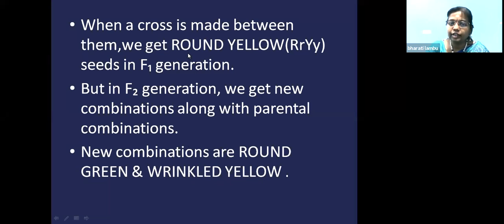In the F1 generation, all were round and yellow. Capital R, small r, capital Y, small y. It is a double heterozygote. So when he self-crossed this round yellow, he obtained a new combination, that is a non-parental combination. What were those new combinations? The new combinations were round green and wrinkled yellow.